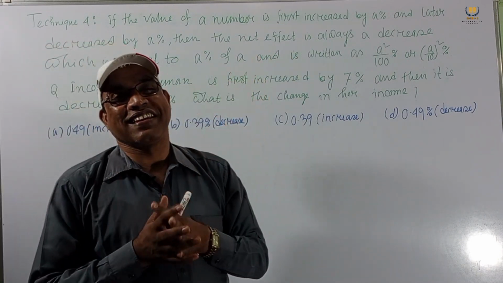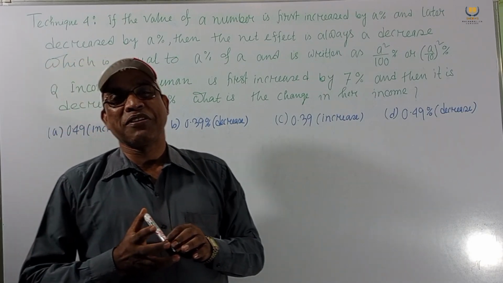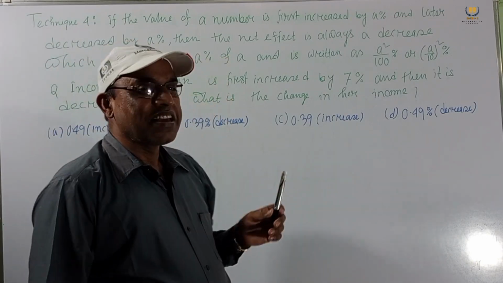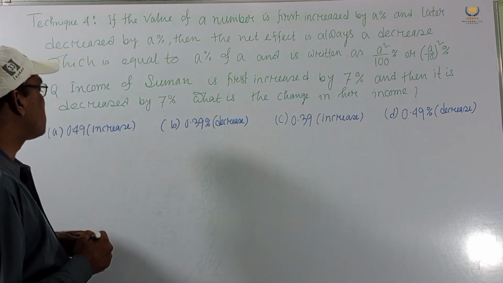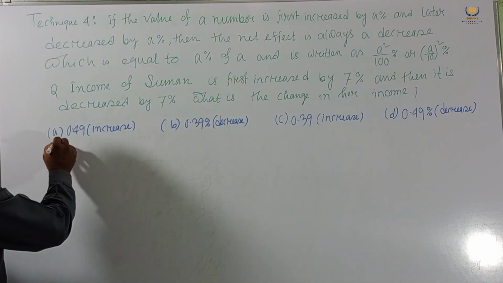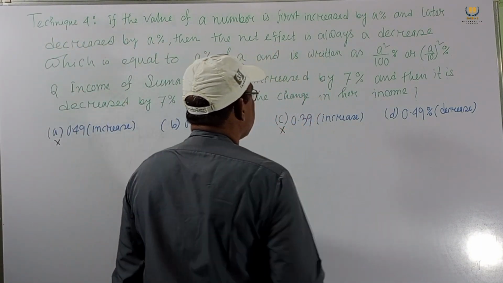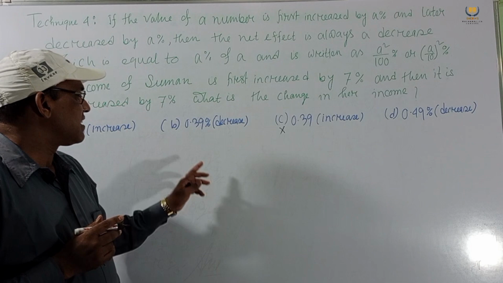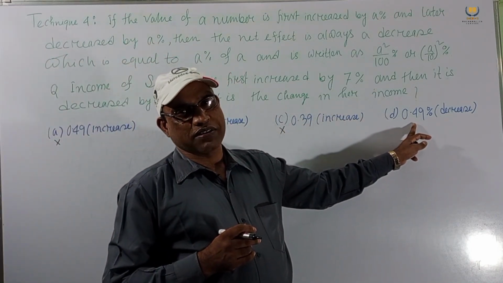It cannot be an increase. So by KBC, Kaun Banega Crorepati, we know the 50-50 chance. 50-50 chance means the increase options will be cancelled. So the next chance is 0.39% and 0.49%.